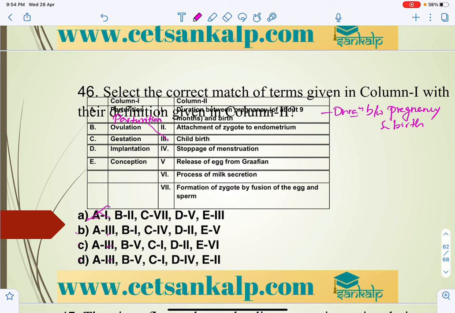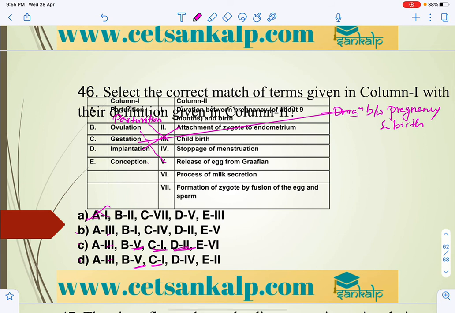Let us take the next option, ovulation, the release of the egg from the Graafian follicle, B5. Then gestation, that is the time period, the duration, C1. Implantation is the attachment of the zygote to the endometrium, D2. Here we can select.